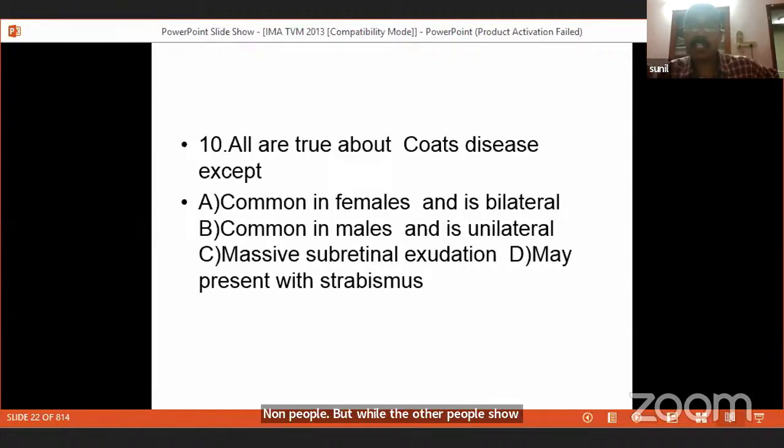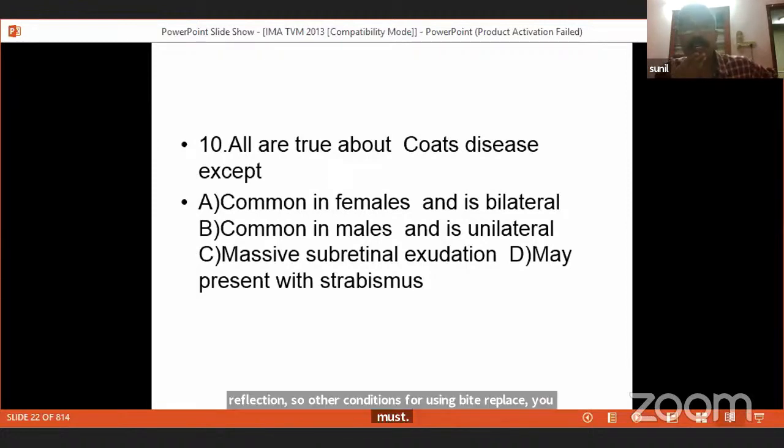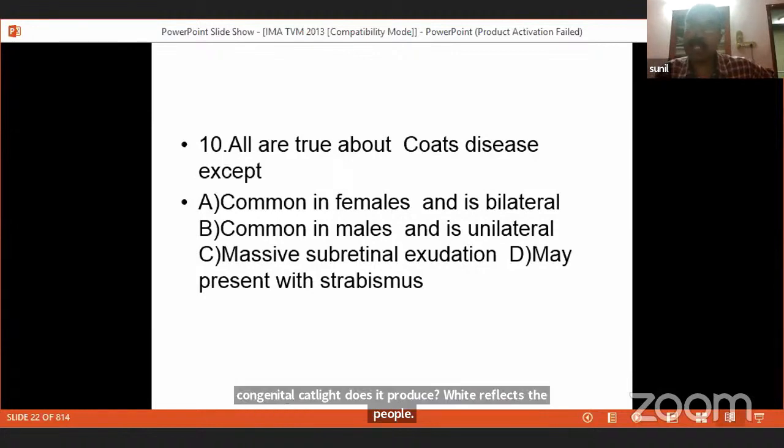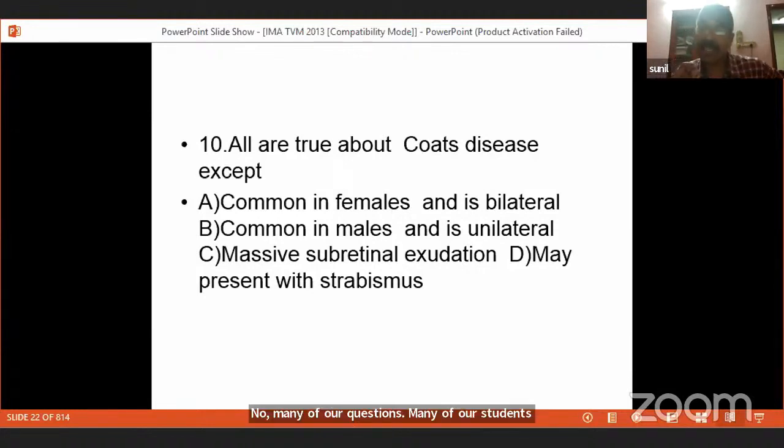Other conditions producing white reflex, you should be very familiar with. One is retinoblastoma, second is Coats disease, third is organized vitreous hemorrhage. But sometimes you will get a question with a choice of congenital cataract. Does it produce white reflex of the pupil? No. Many of our students have gone wrong by answering this question. Congenital cataract is not a cause of white reflex of the pupil.